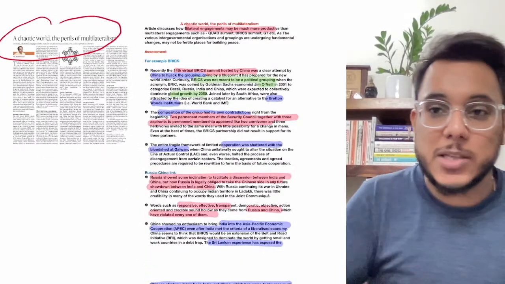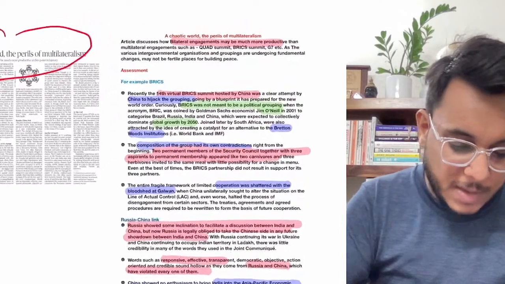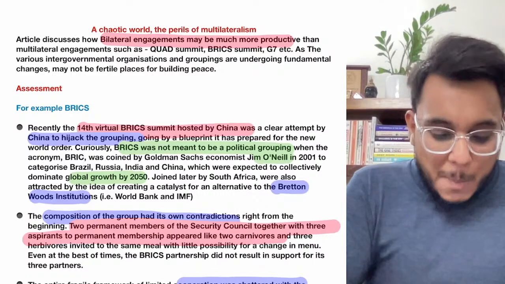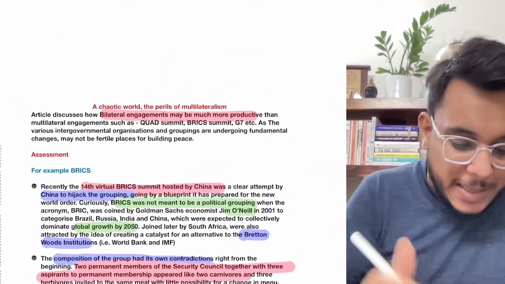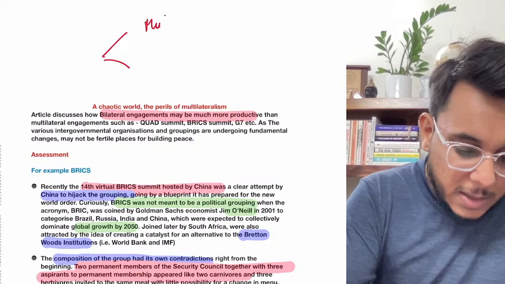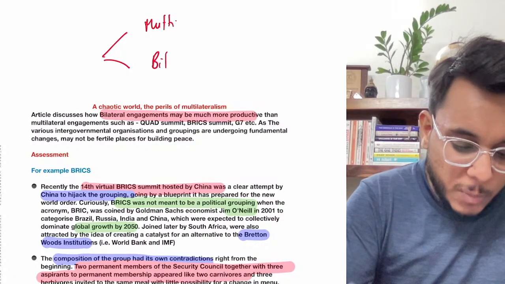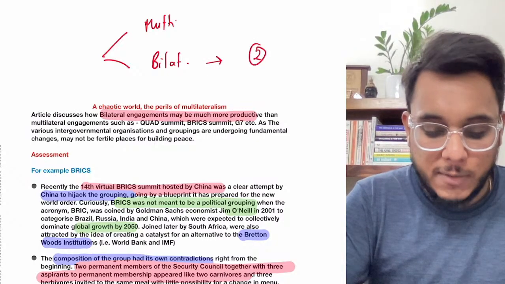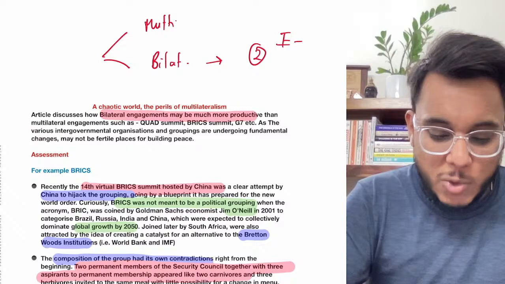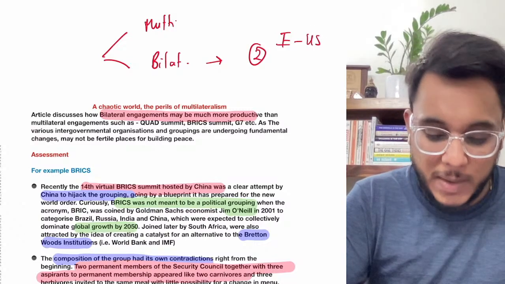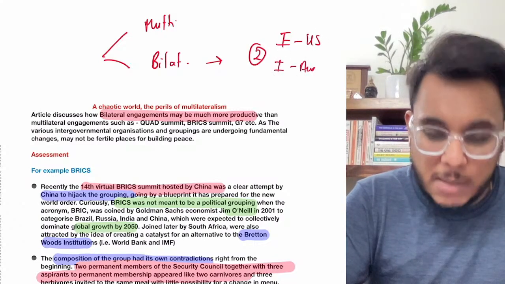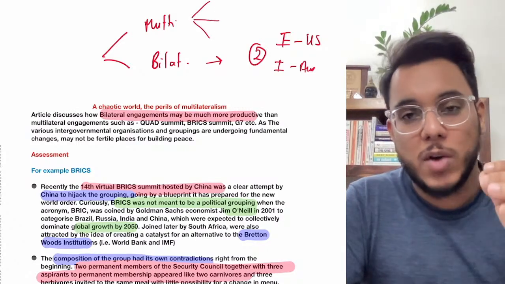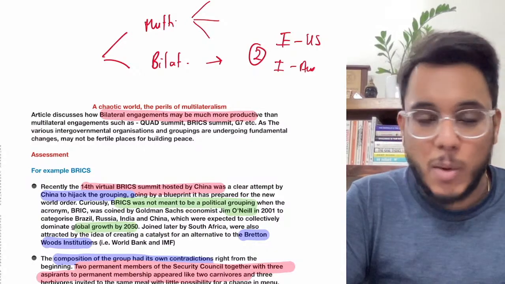In a chaotic world, the perils of multilateralism. Now, what is this particular article talking about? See this thing. Basically, we have multilateral groupings and bilateral groupings. A bilateral grouping is one where 2 countries are involved. For example, India and USA, it is a bilateral grouping. India and Australia, it is a bilateral grouping. Multilateral groupings are where more than 2 countries are involved in any particular kind of cooperation.